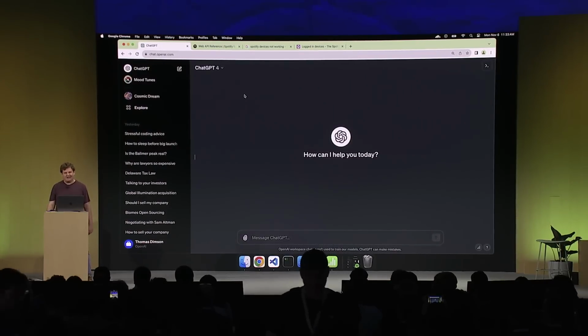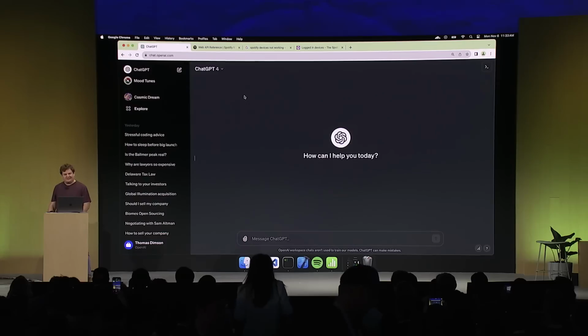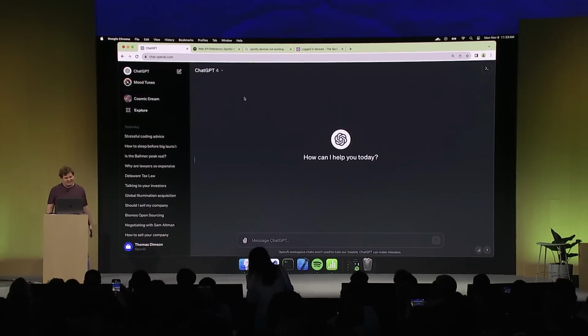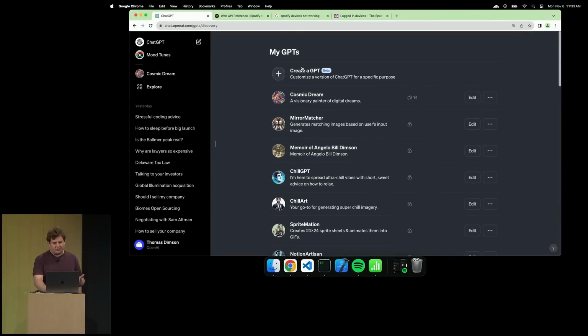All right. What you see right here is the new ChatGPT. And the best thing about it is that it looks almost like the old ChatGPT, so not too much has changed. Model picker's gone. This is great. But there's another new thing, which is this Explore tab. And I'm going to click into that to show you what it's like to create a new GPT. So here I see a list of the GPTs I've already created. But I'm going to click into Create a GPT.